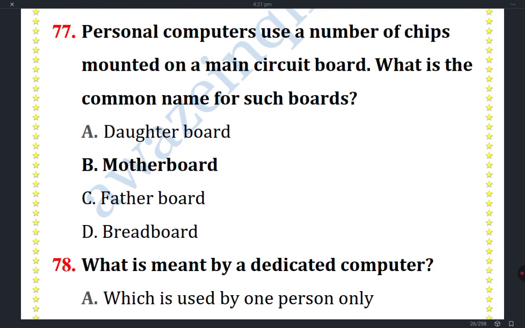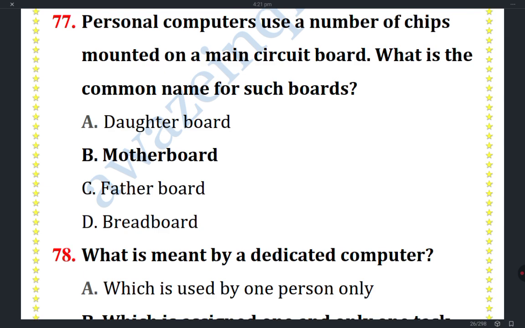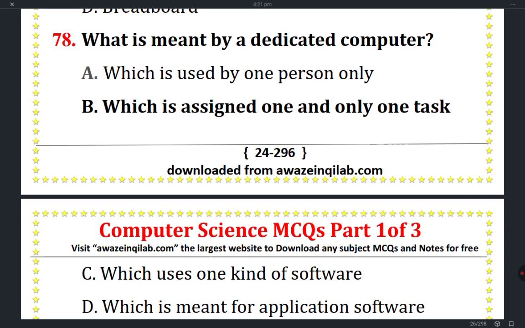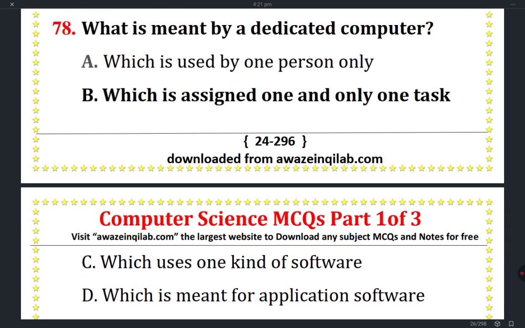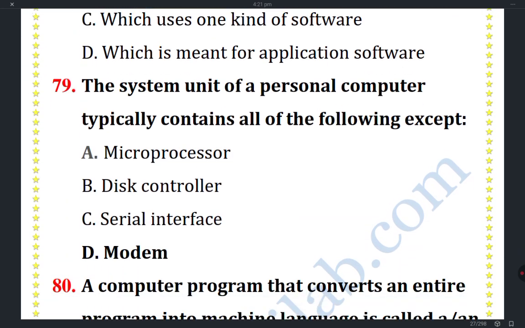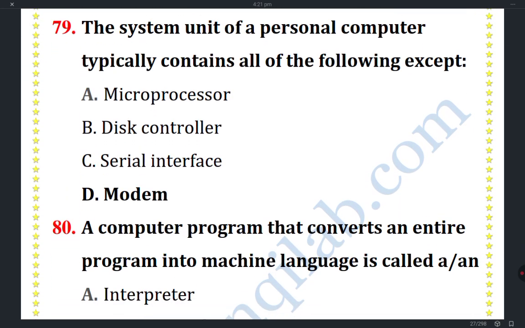Personal computers use a number of chips mounted on a main circuit board. What is the common name for such a board? Motherboard. What is meant by a dedicated computer, which is assigned one and only one task? The system unit of a personal computer typically contains all of the following except modem.